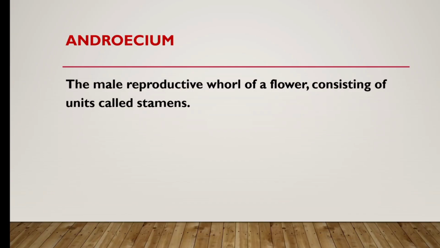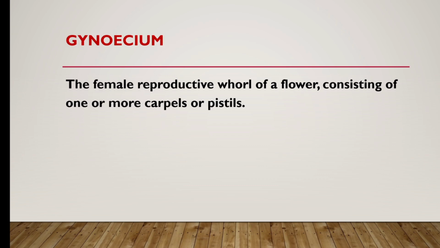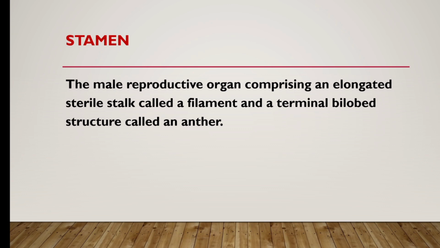Androecium, the male reproductive whorl of a flower consisting of units called stamens. Gynoecium, the female reproductive whorl of a flower consisting of one or more carpels or pistils. Stamen, the male reproductive organ comprising an elongated sterile stalk called a filament and a terminal bilobed structure called an anther.